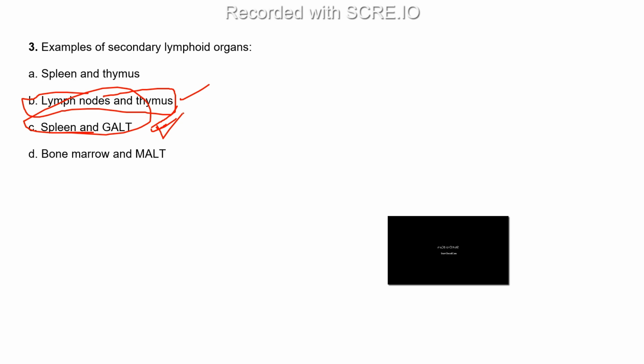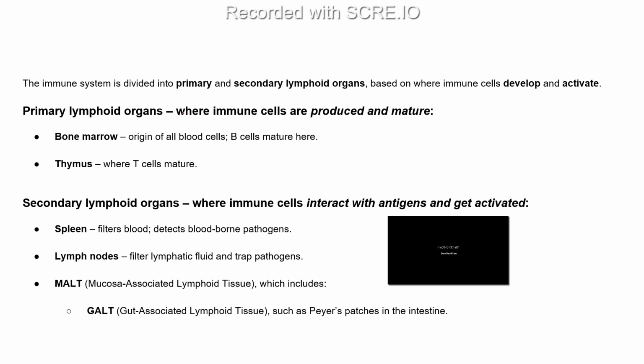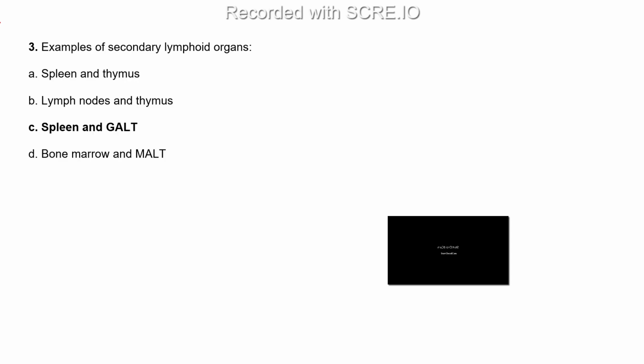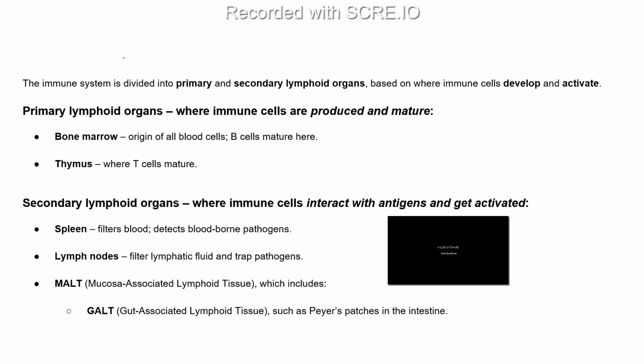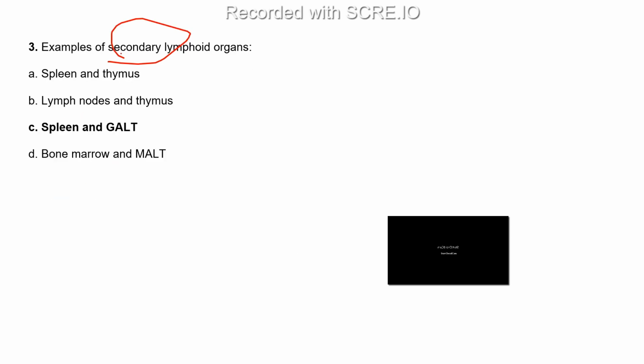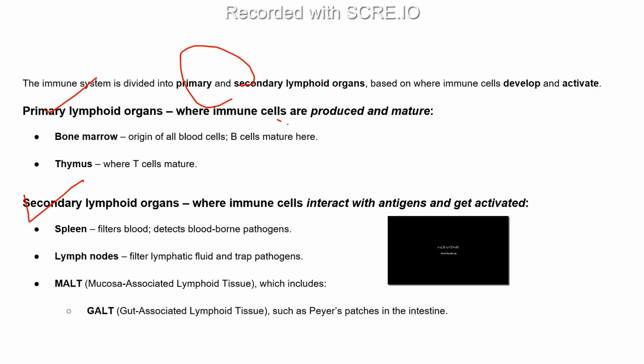Okay, then let's see. The right answer is option C, spleen and gut. We know that the immune system is divided into two kinds of lymphoid organs: the primary lymphoid organ and the secondary lymphoid organ. So what is the difference between them? The primary lymphoid organs are where the immune cells are produced and also mature, the organs which produce the immune cells and where they mature.